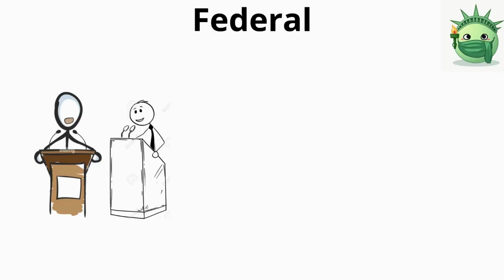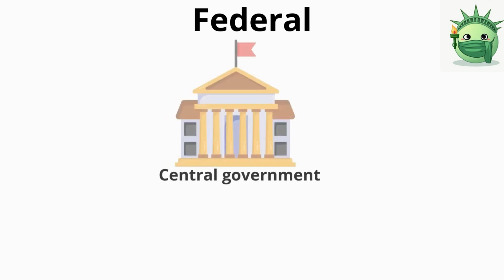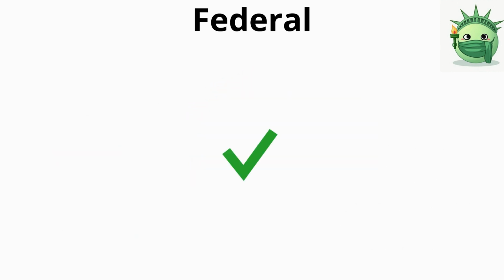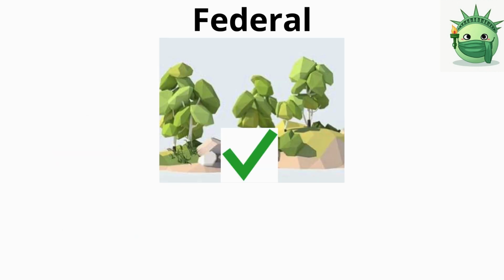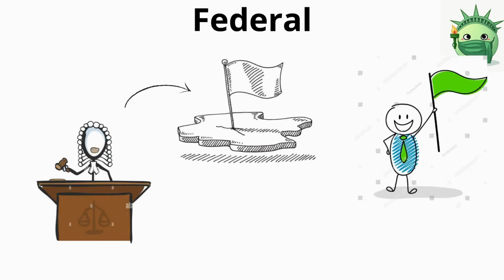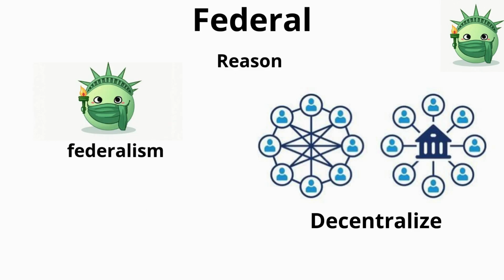Federal governments officially divide sovereign authority between a national government and the various regions or states that make up the country. The central government remains the primary authority over the entire nation, but it grants the individual regions or states the power to manage their own internal matters. These states can have their own leaders and laws, although they are not considered fully independent countries. The main purpose of federalism's decentralization is to enhance effectiveness.